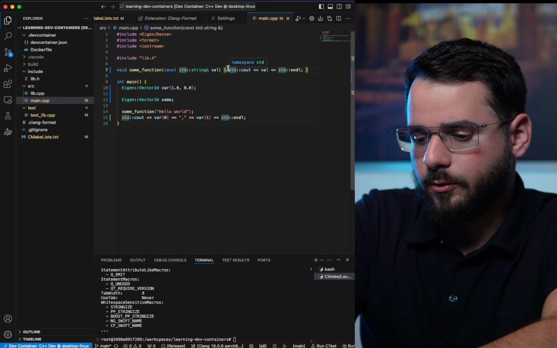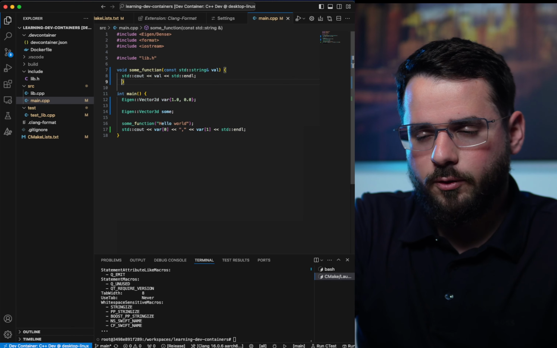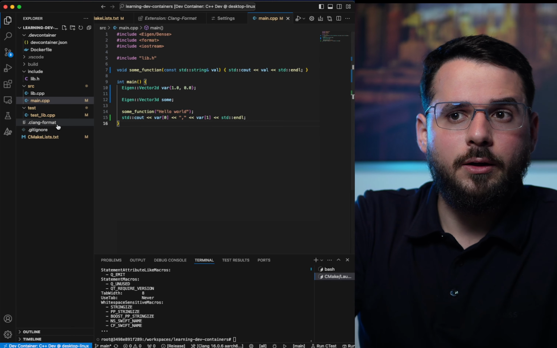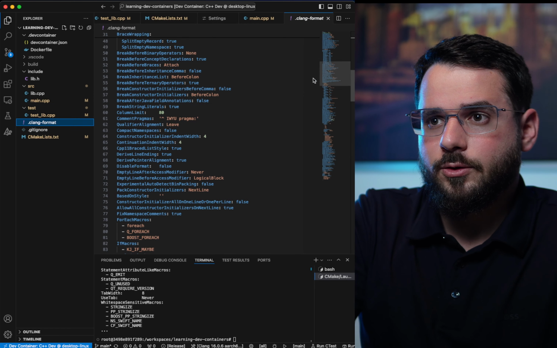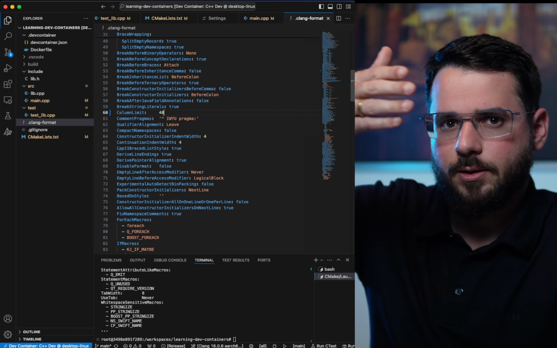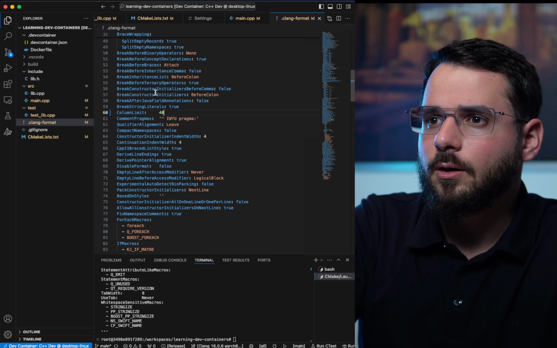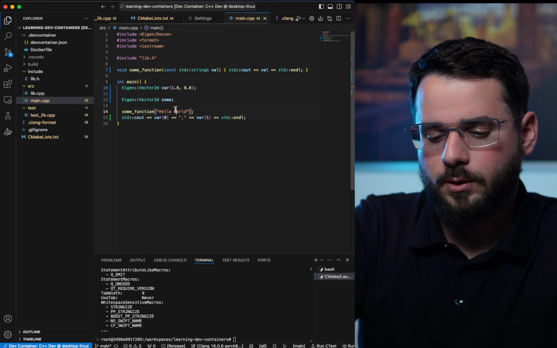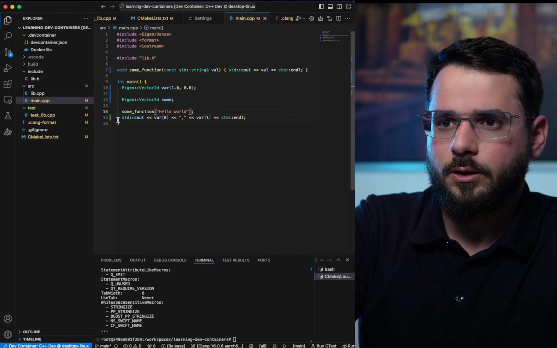For example, if I press Option Shift F on Mac, it's going to adhere to these constraints. Let's say I want less width or line size. I can just change this file, run the formatter again, and it's going to honor that contract listed in this file.